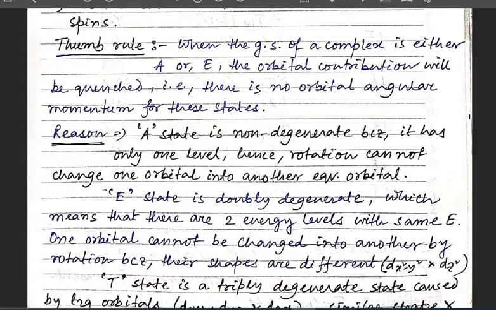What is the reason? The reason is that the A state is non-degenerate because it has only one level. We are writing that A is for only one energy level. Hence, the rotation cannot change one orbital into another equivalent orbital, because there is only one energy level and a single orbital. The electron cannot move from one orbital to another equivalent orbital, and in that case we can observe no orbital angular momentum.